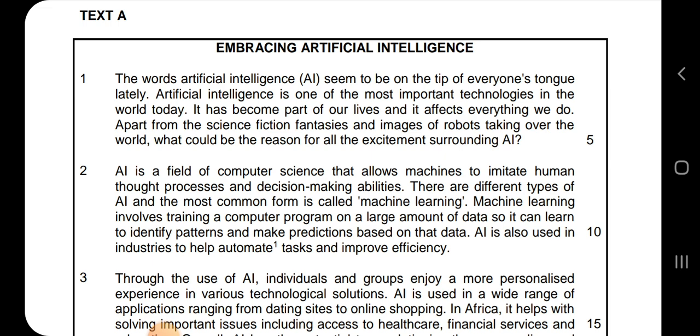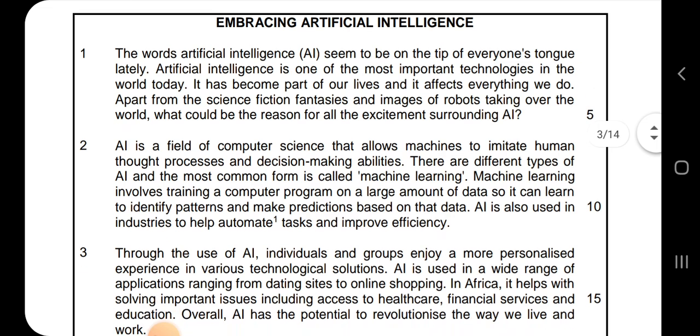AI is a field of computer science that allows machines to imitate human thought processes and decision-making abilities. There are different types of AI, and the most common form is called machine learning. Machine learning involves training a computer program on a large amount of data so it can learn to identify patterns and make predictions based on that data. AI is also used in industries to help automate tasks and improve efficiency.